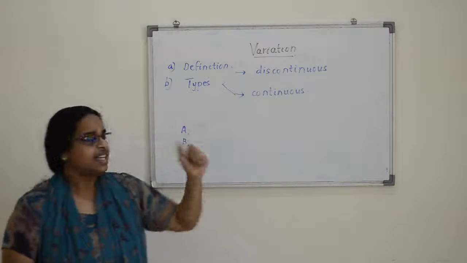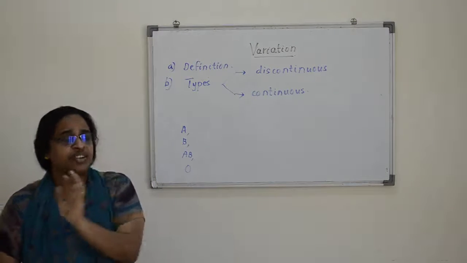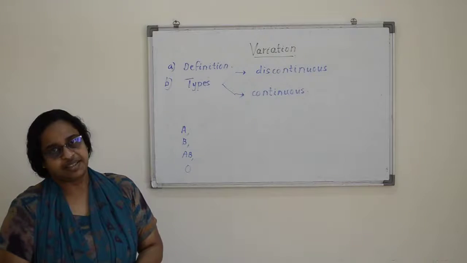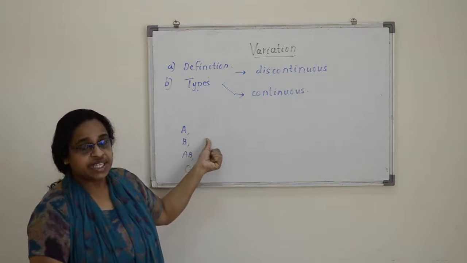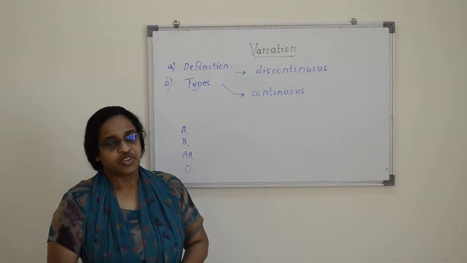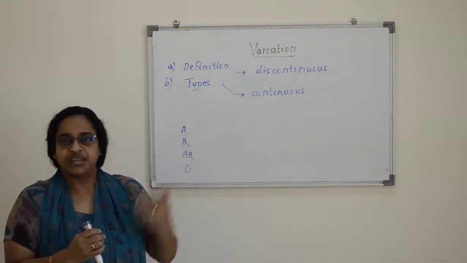So once again, discontinuous variation means we can see only a limited number of differences in the individuals, and that is caused by genes only. You know that all the characters are because of genes. Last chapter we have learned about that.